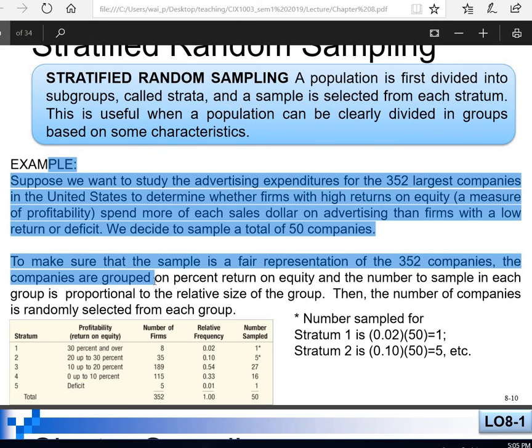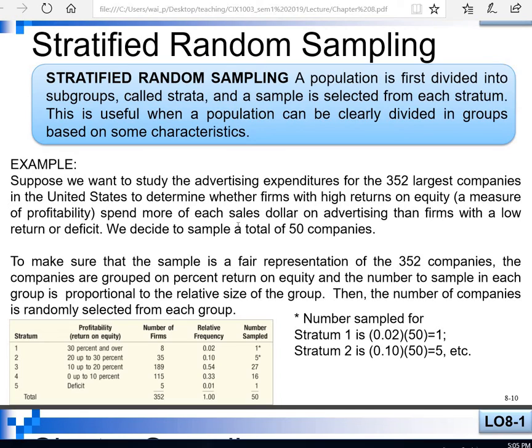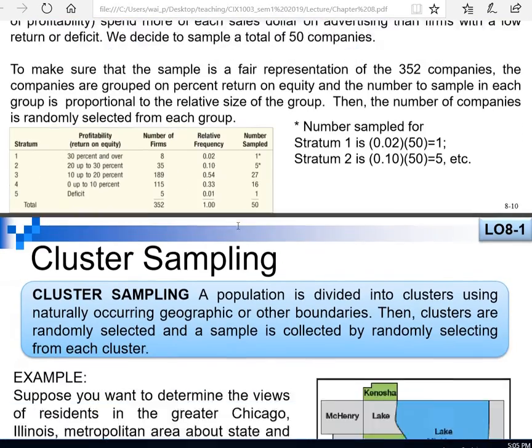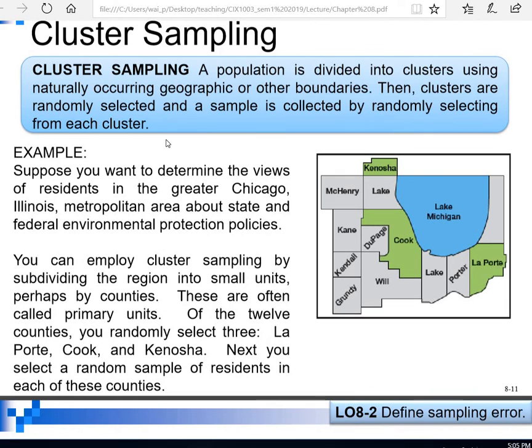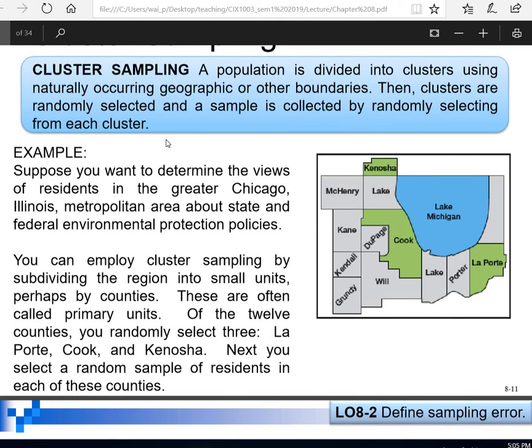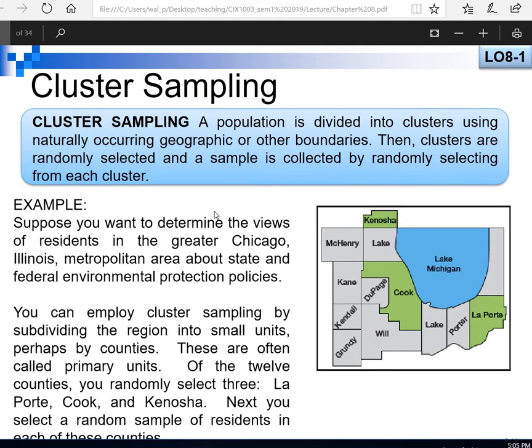You can also refer to this example for stratified random sampling. Cluster sampling is when a population is divided into clusters using naturally occurring geographic or other boundaries.